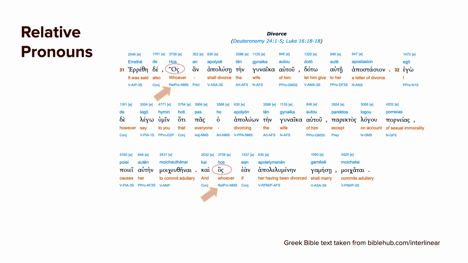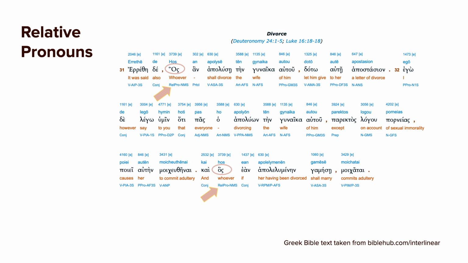All right, the first thing I'm going to point out here is what we call relative pronouns. Here it's being translated, since it's standing all alone, as the noun that stands in for the subject: whoever, hos. And it's used in both places, both up in verse 31 at the beginning, whoever divorces his wife, and then down here, we have hos, meaning whoever has been divorced and marries again will be committing adultery. So whoever in these two cases is used as the subject of the clause, the noun.